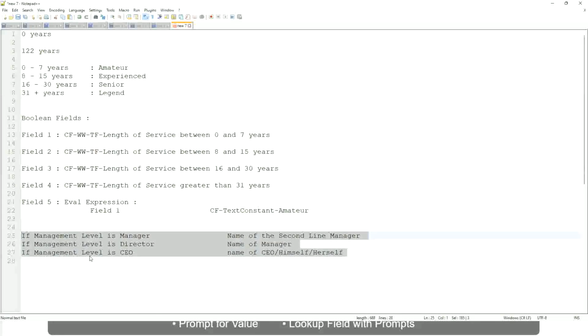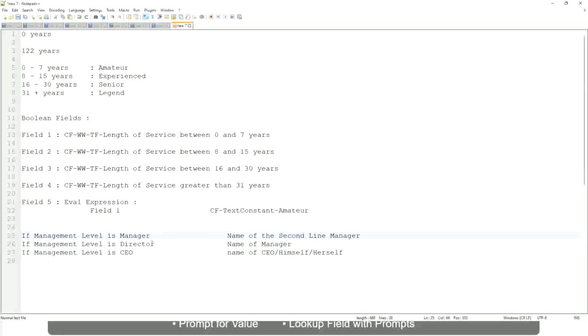Which function would you use? Evaluate expression, evaluate expression band or lookup range band? Evaluate expression, is it? Yeah, because here you have to return an instance. Here you have to do some more calculation, because you have to find out who is the second line manager, which is manager's manager, and so on. So this is not hard-coded text that you can put in.